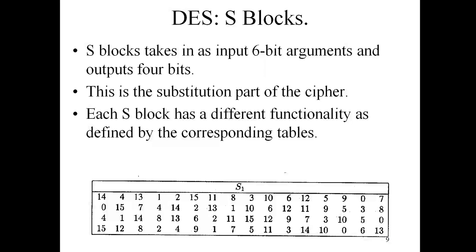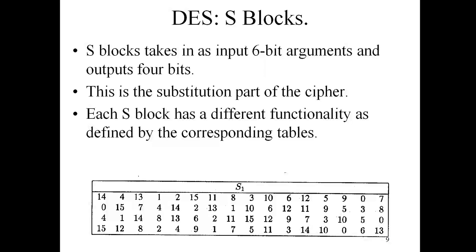There are 8 S boxes in this way, with 48 values, total 8 S boxes. When we take a 6-bit argument for the S boxes, the first and last bit act as the column number, and the middle, remaining 4 bits work as the row number.